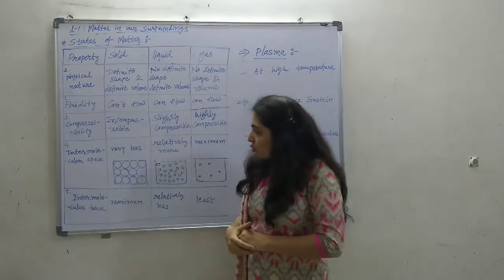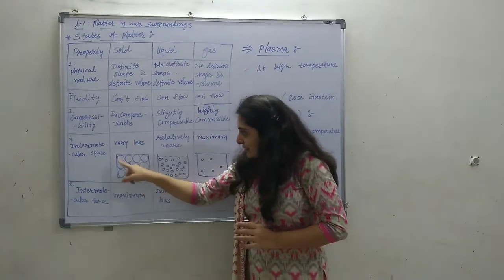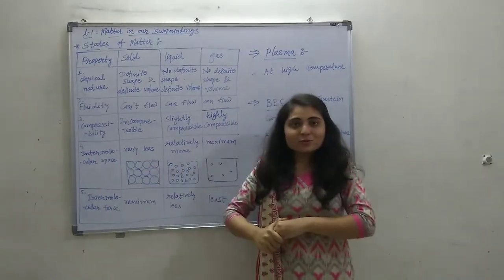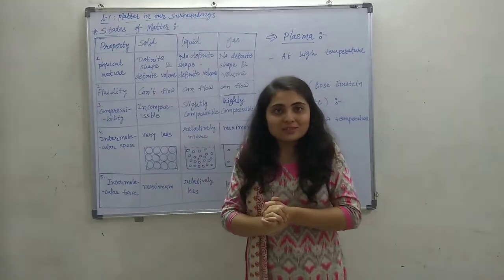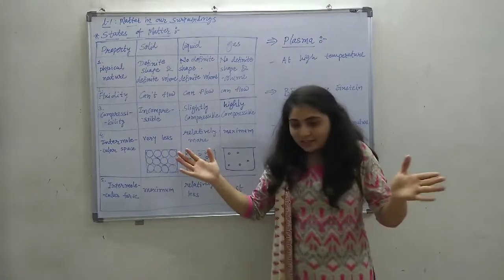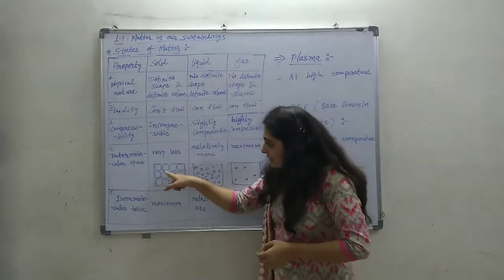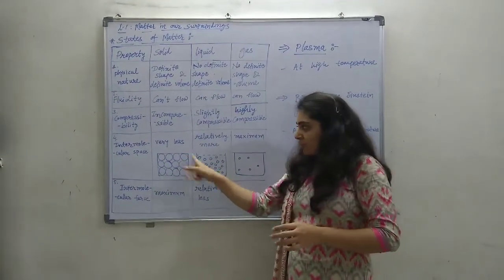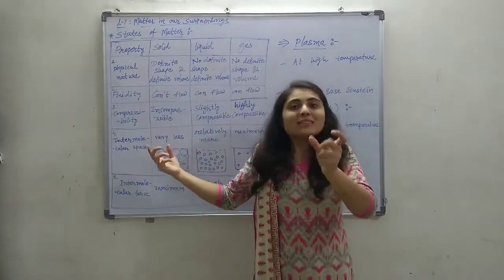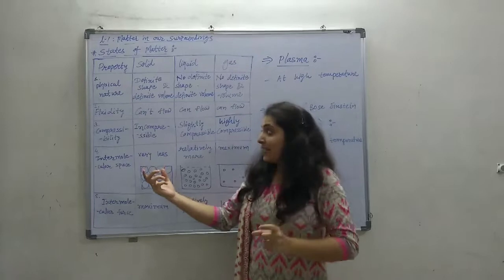So if we draw the idea of solid matter, it will be like this. The round particles of solid have a close packed structure in which the particles are maximally packed together. But still they are round in shape, so there is space between these round particles, but the space is very less. So in solid, the intermolecular space is very less.